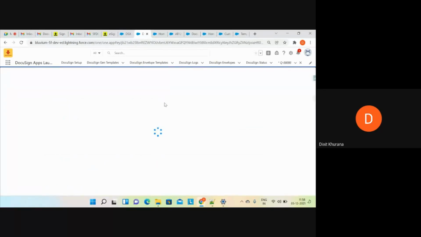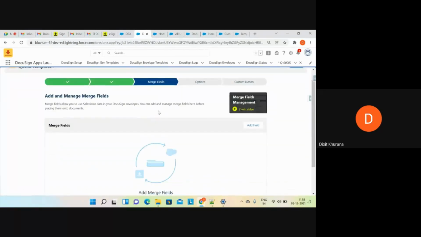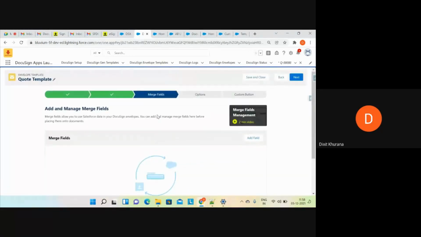Next is merge fields. Currently in this org, I am going to use CPQ. CPQ has its own document generation, so I won't be using this merge fields feature here. But if you are using an account object or a contract object and you have some merge fields, merge fields means there are custom fields on your Salesforce object record and you want that field data to dynamically come up on your document.